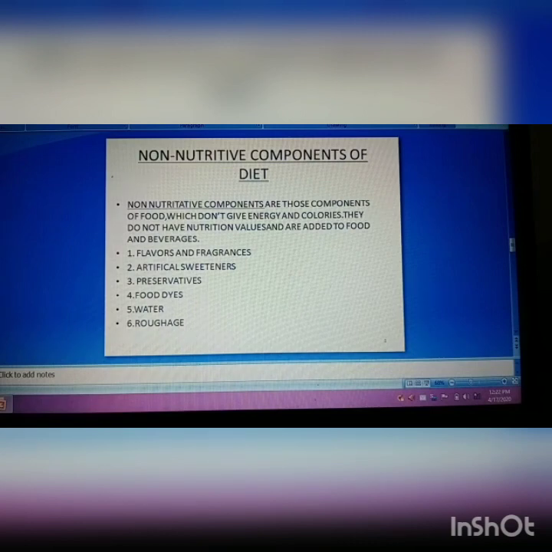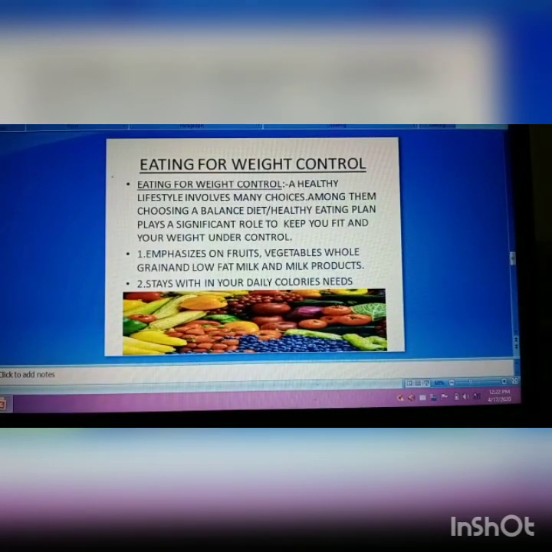Your next topic is eating for weight control, a healthy weight, pitfalls of dieting, food intolerance and food myths. First one is eating for weight control.